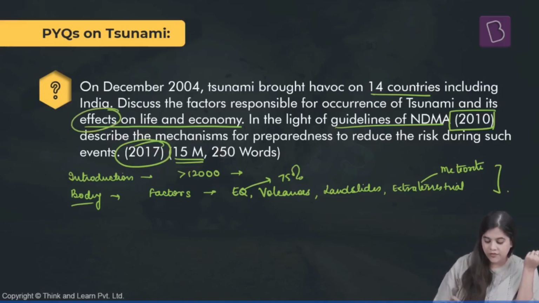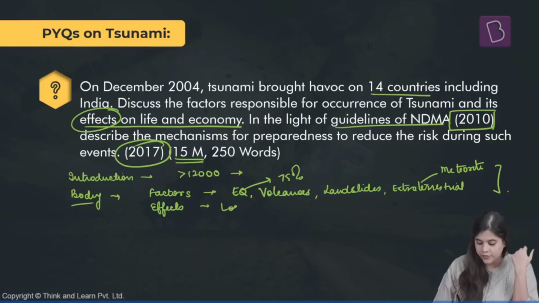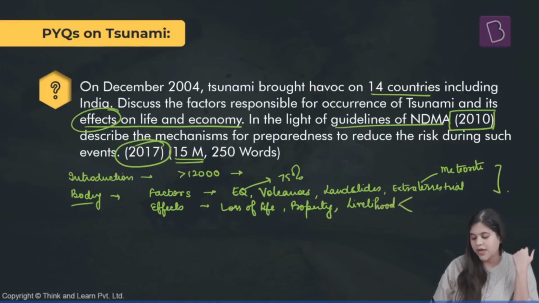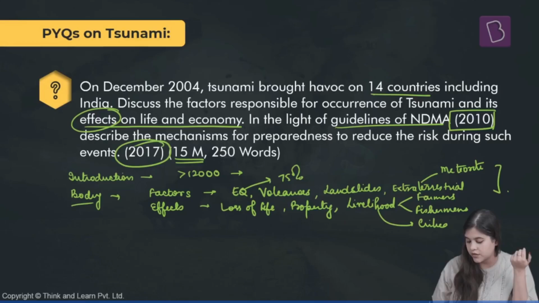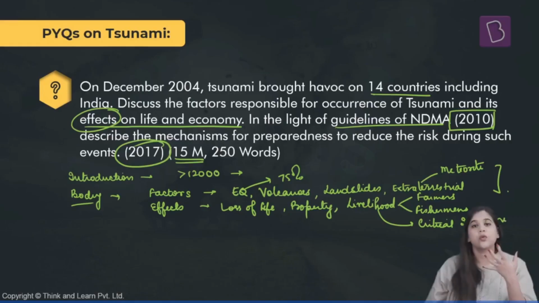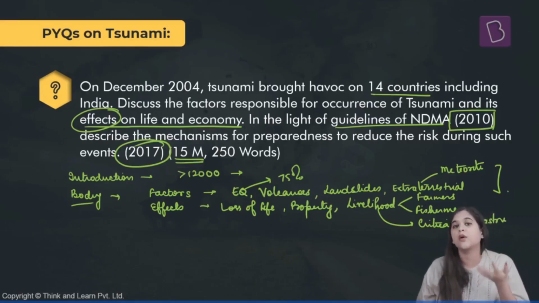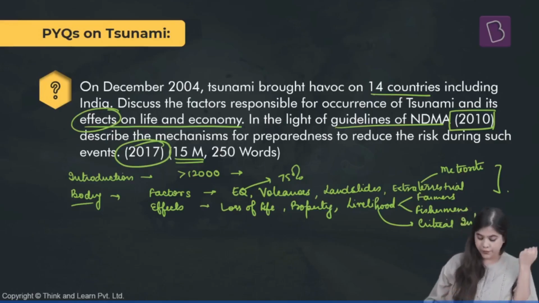Then you have to talk about the effects. In effects, you can talk about loss of life, property, livelihoods. In livelihood, you can talk about both the farmers and the fishermen, and impact on the critical infrastructure. Like markets get closed, and because of that, a lot of people are not able to get their livelihoods.